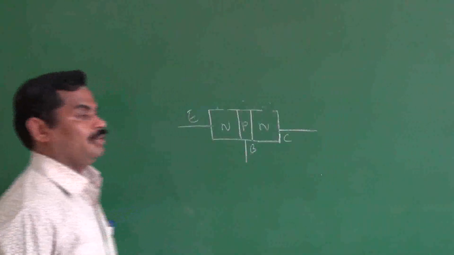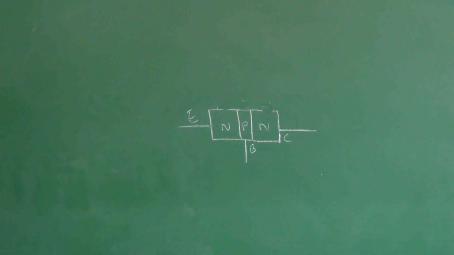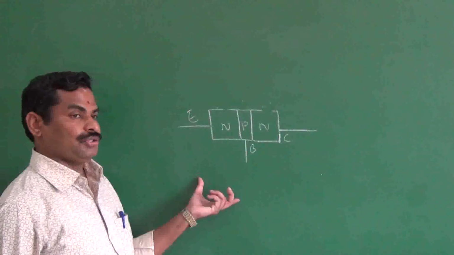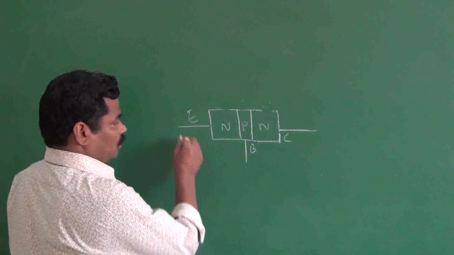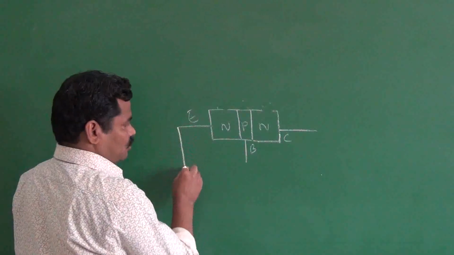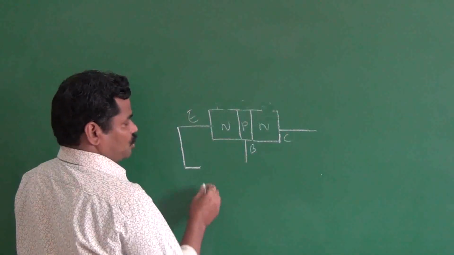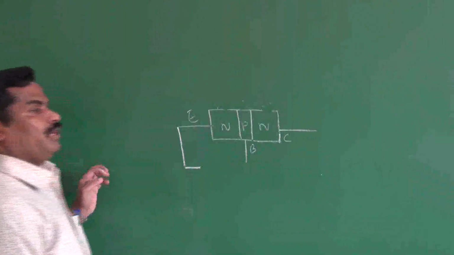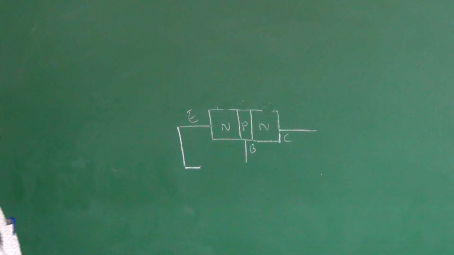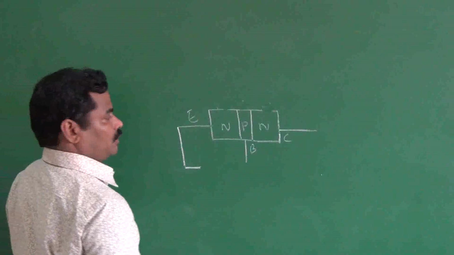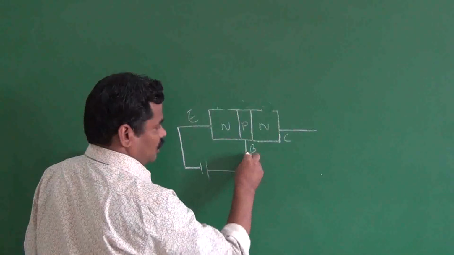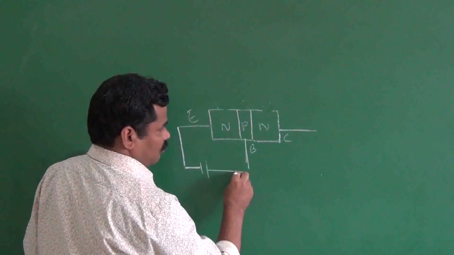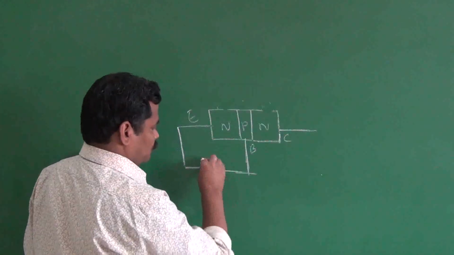As I said in the beginning, when your transistor conducts, one condition is to make the emitter-base section forward biased. As we know, forward bias means you connect the same polarity. Here you have electrons with negative charge, so you connect the negative here, and connect the P to the positive.